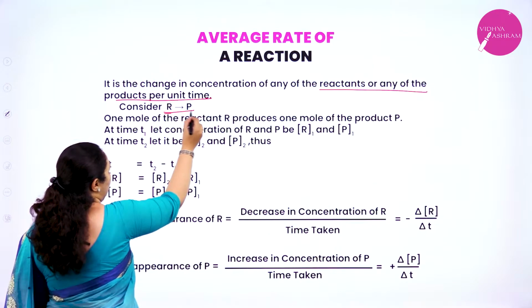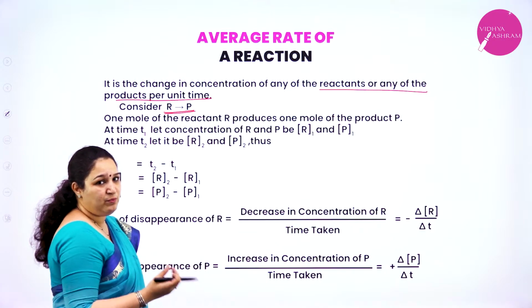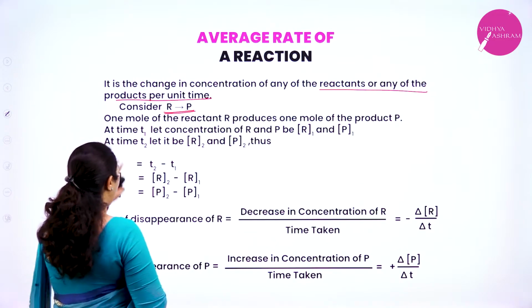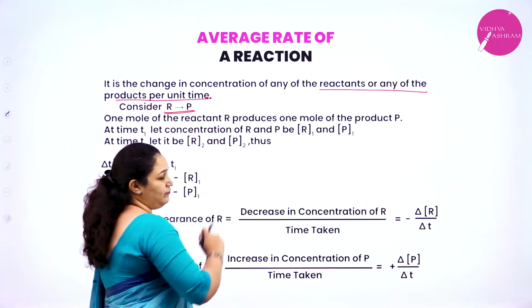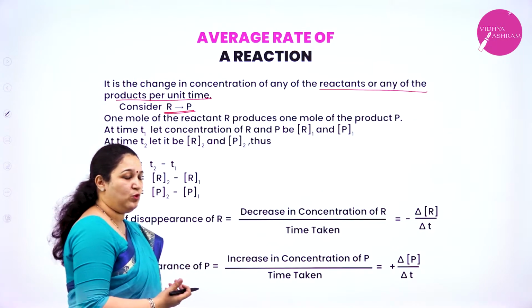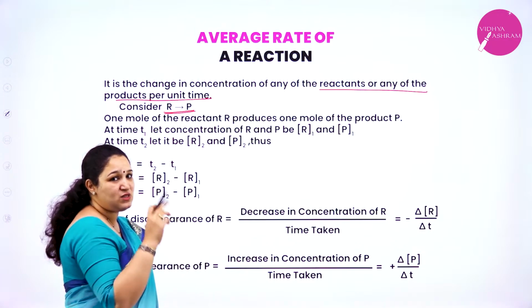So how we are actually going to calculate, I shall explain here. Consider R giving P, that is, R is the reactant, P is the product. Now 1 mole of the reactant R produces 1 mole of the product. Why is it 1 mole? Because here there is no stoichiometric coefficient, it means it is 1.